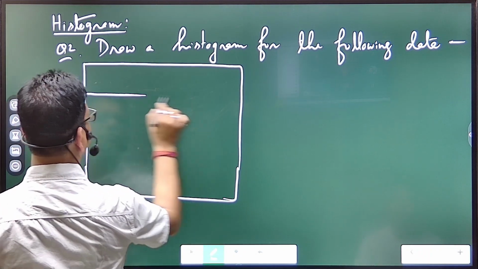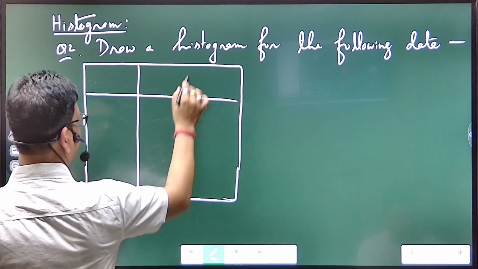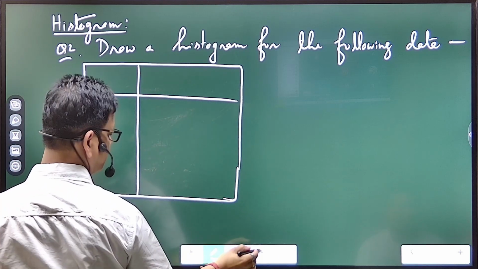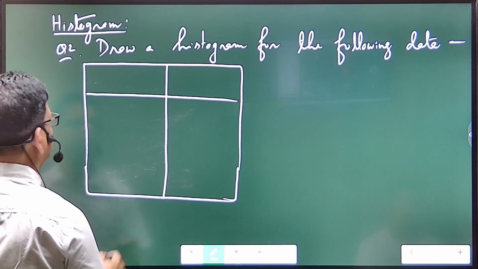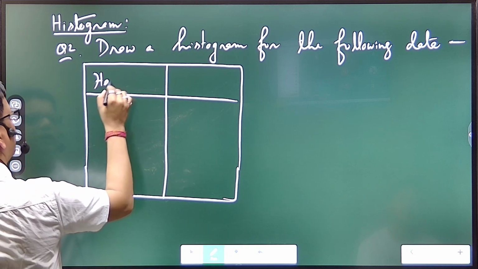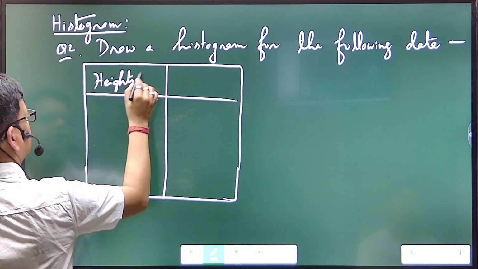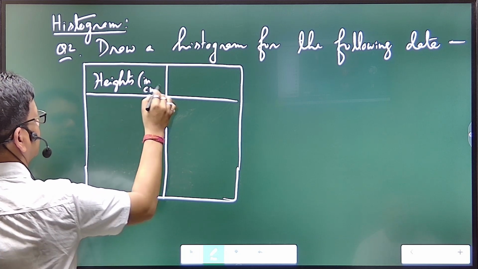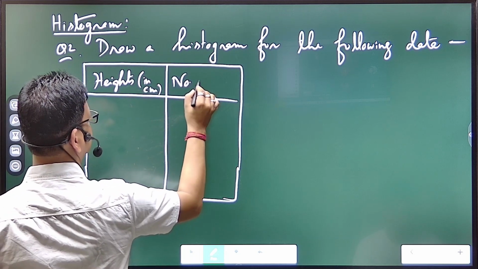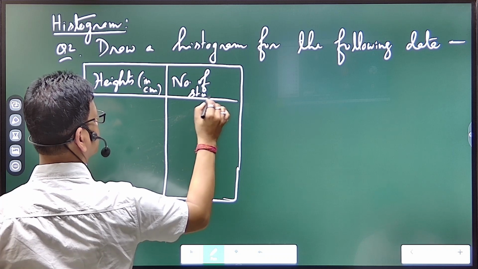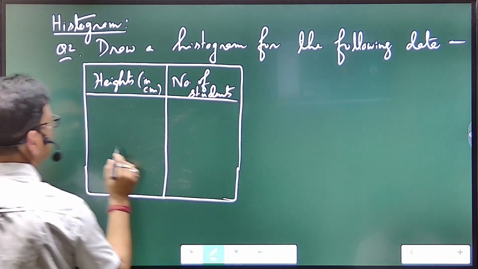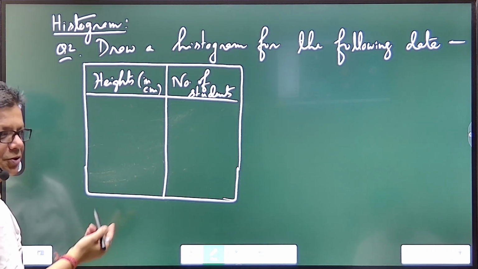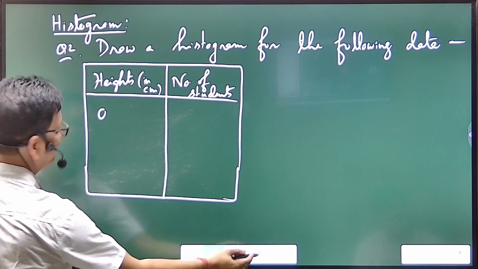Okay, so I'm taking a very short question. Once again, I'm taking heights only, heights in centimeter of some students in a class. So these are a number of students. So height doesn't start from 0 to 10, nobody is having that height. Yes or no?